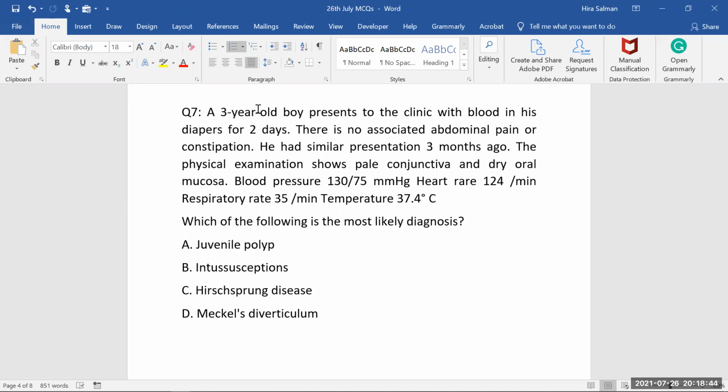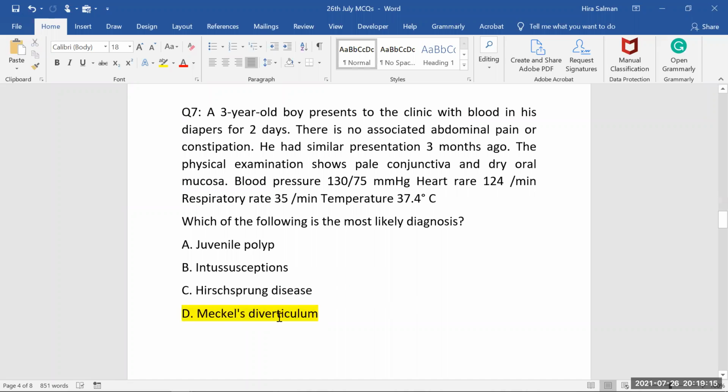Because of this neuronal plexus deficit, the peristalsis is not there in the distal bowel, in the large intestine, and that's why the baby is not able to pass the meconium. So then we will say, okay, it's Hirschsprung disease. For Hirschsprung disease, the baby should be 24 to 48 hours old. It's not like a 3-year-old child presents with Hirschsprung disease. So of course, it's a clear case of Meckel's diverticulum.